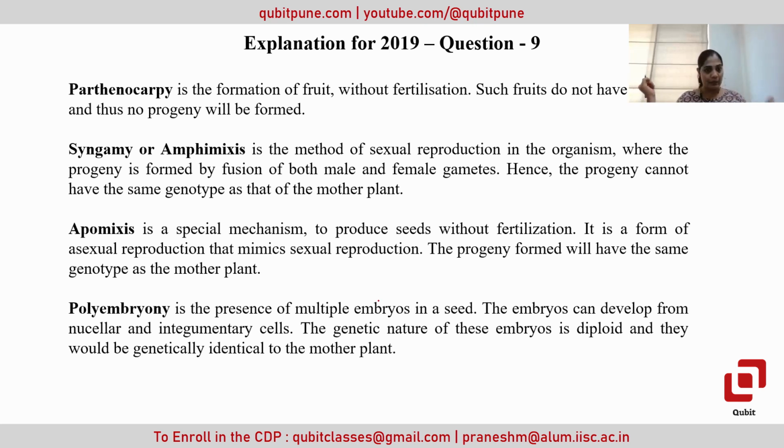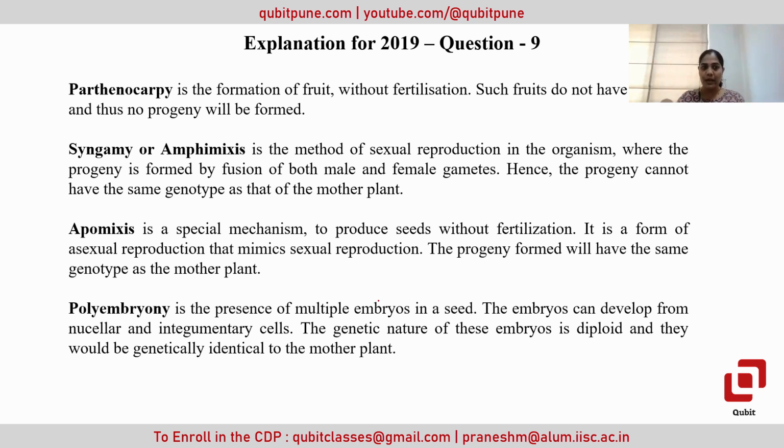Then polyembryony. As the name suggests, poly means many and embryony means many embryos are formed. Embryos ultimately lead to the formation of seeds. In polyembryony, the embryo can develop from the nucellus and integument cells, which are additional parts present in the ovule. Here the genetic nature of the embryo is diploid, identical with the mother plant.